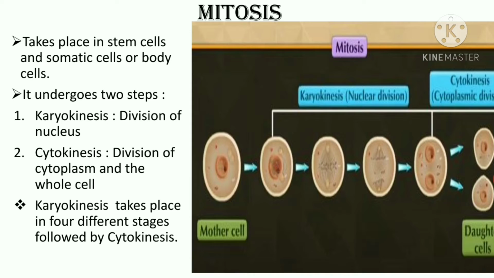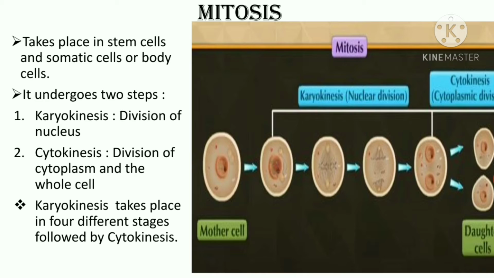Mitosis. Somatic cells and stem cells divide by mitosis. The mother cell which undergoes cell division is 2n diploid, which means chromosomes present in nucleus are in pairs. Before cell division, chromosomes are duplicated and the number are doubled up to 4n. The whole process of mitosis is completed in two main steps.